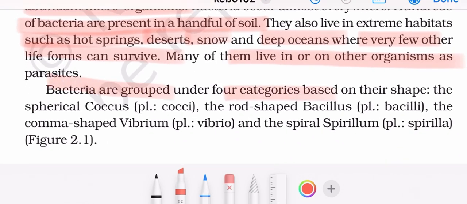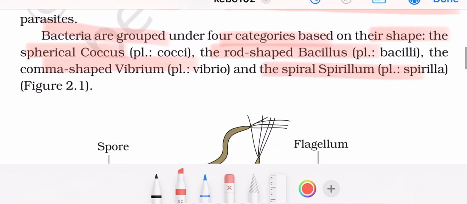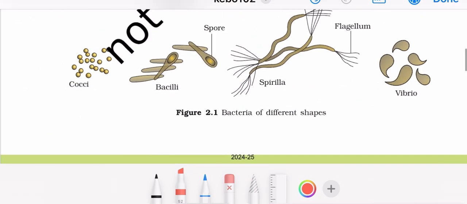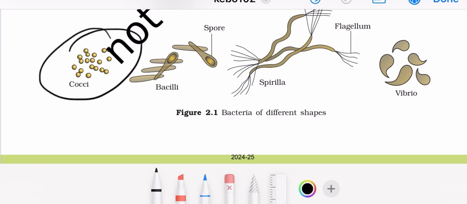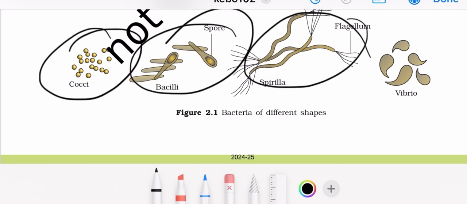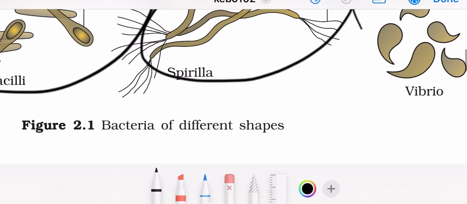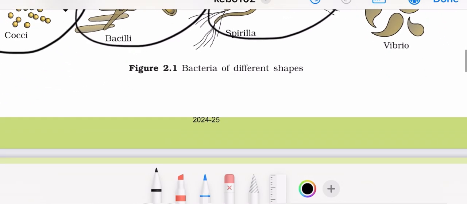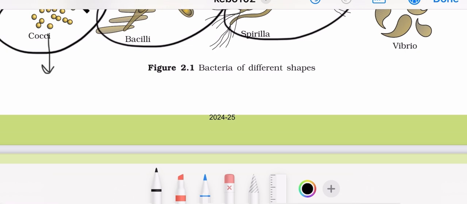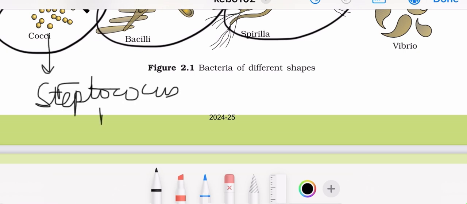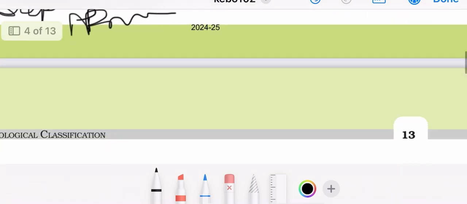Bacteria are grouped under four categories based on shape: the spherical coccus, the rod-shaped bacillus, the comma-shaped vibrio, and the spirillum. These are the shapes of bacteria: cocci, bacilli, spirilla. Spiral-shaped bacteria have flagella. Now moving on with cocci bacteria, an example is Streptococcus pneumoniae. Okay, moving ahead.